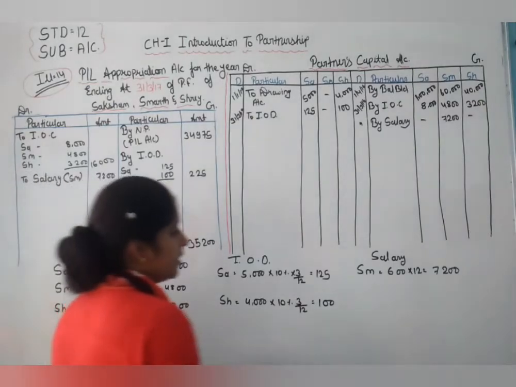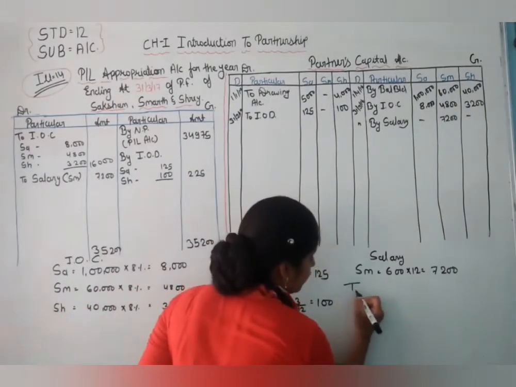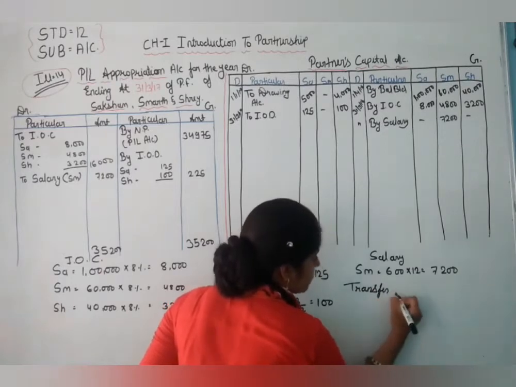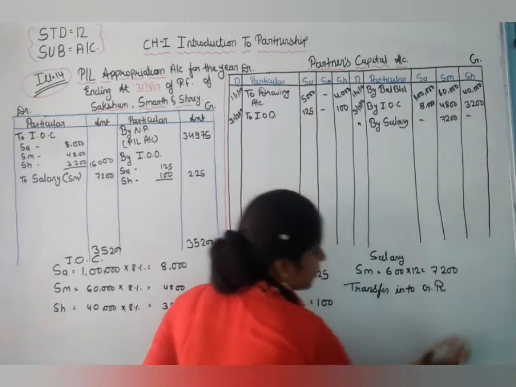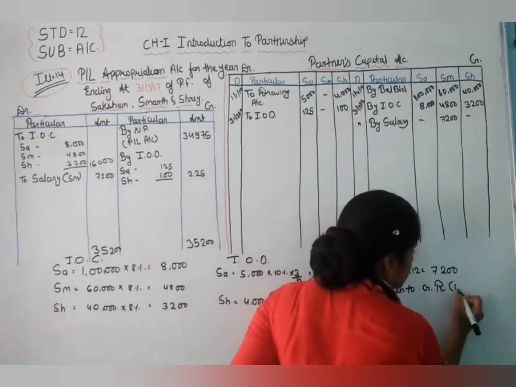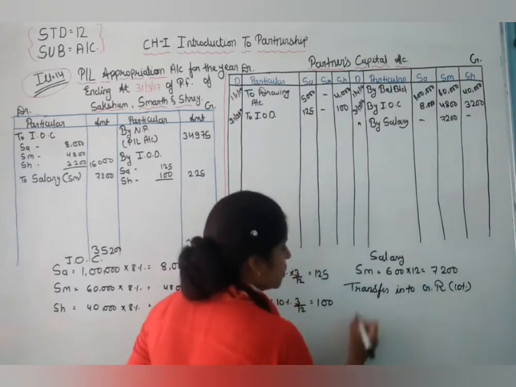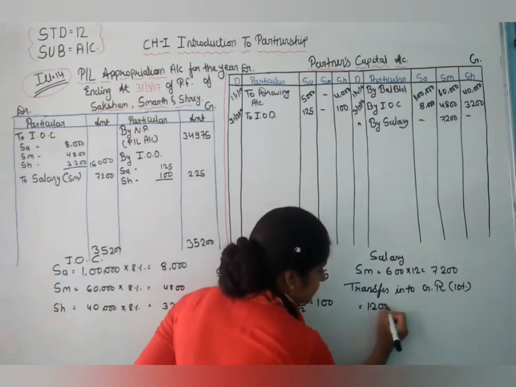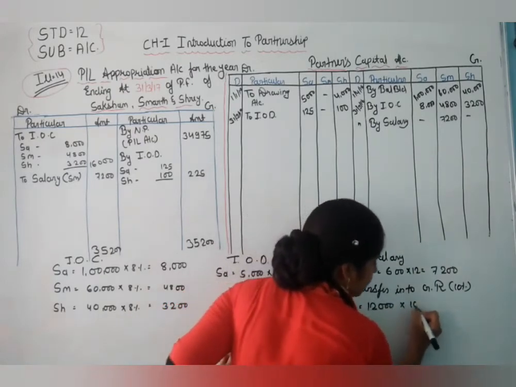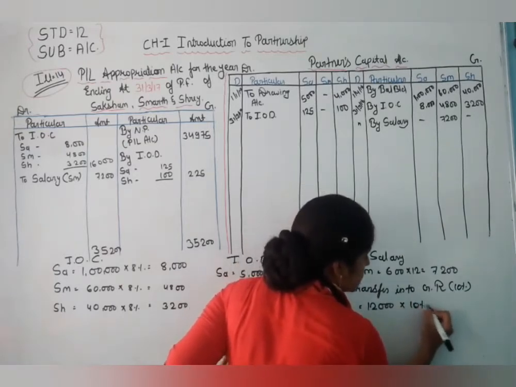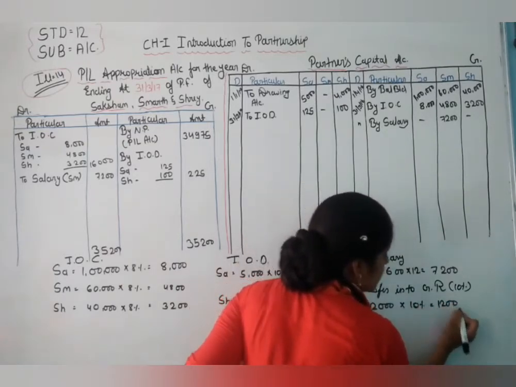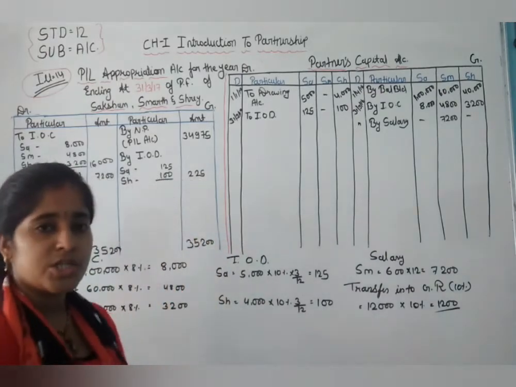So here we transfer into general reserve. How much percentage? 10%. So 12,000 into 10%, 1,200 we are transferring to general reserve.